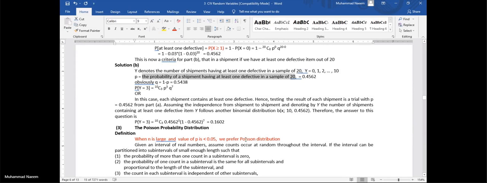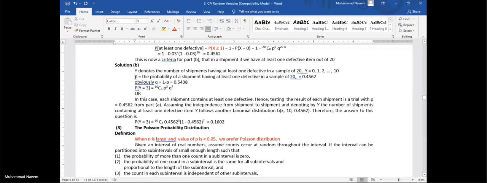This thing we have done in part A. We observed a single shipment from which we draw 20 items as a sample and find the probability that this sample contains at least one defective.